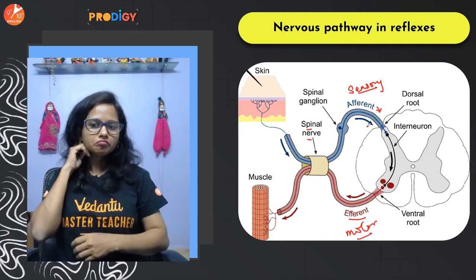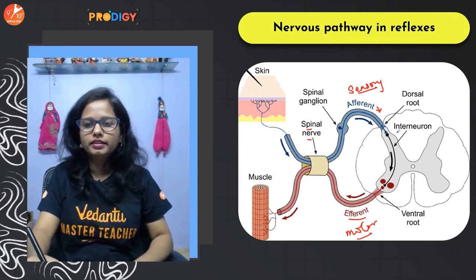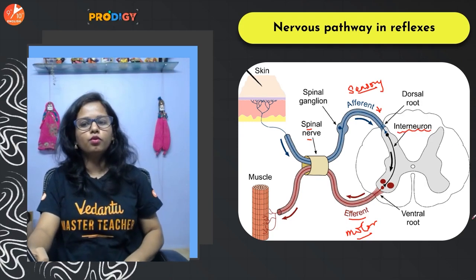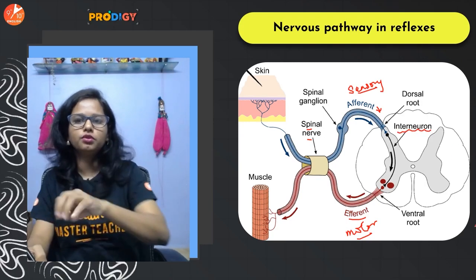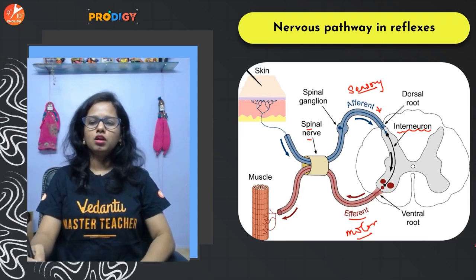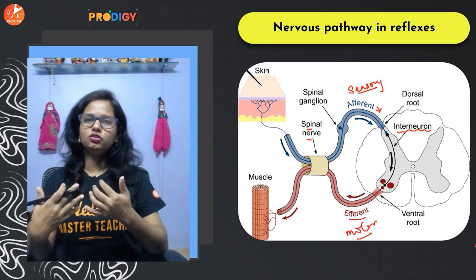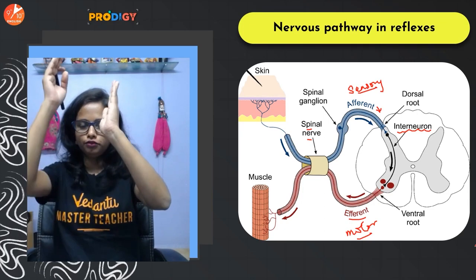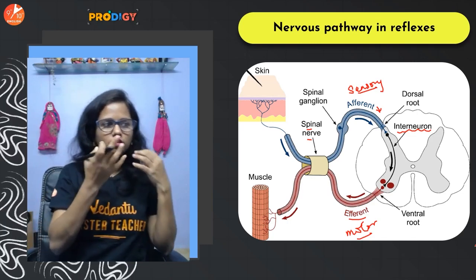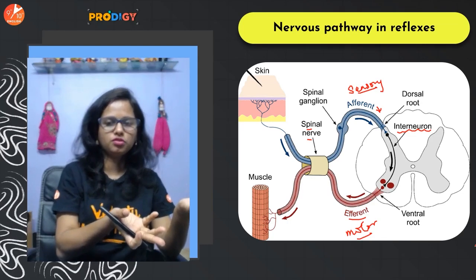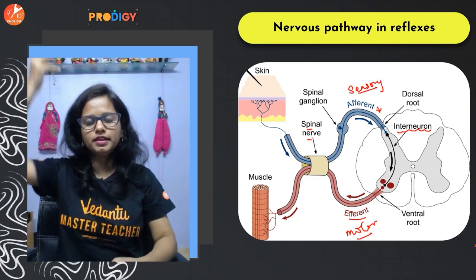And then in the spine there are interneurons, or what we also call intermediate neurons, है ना? So they help in transmitting the information to and fro from the brain. So once the reflex action is performed, the information is then sent to the brain.